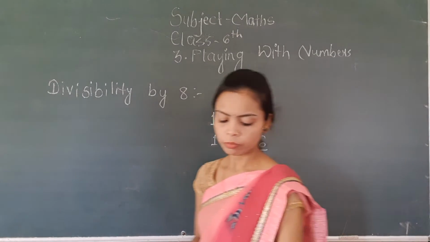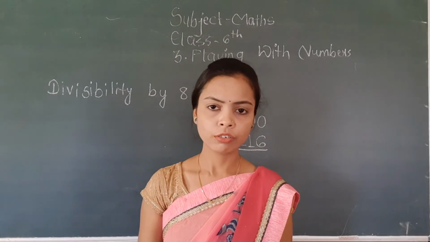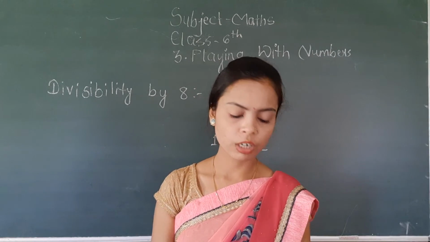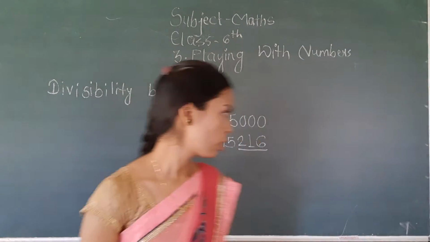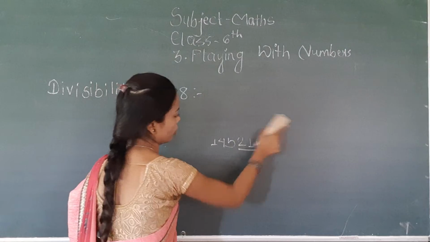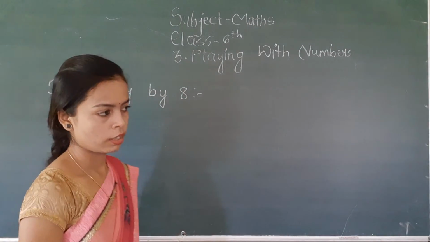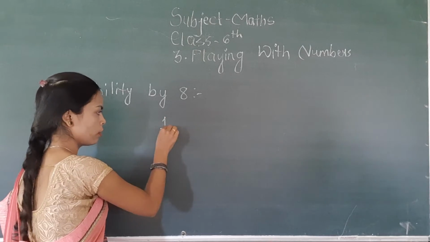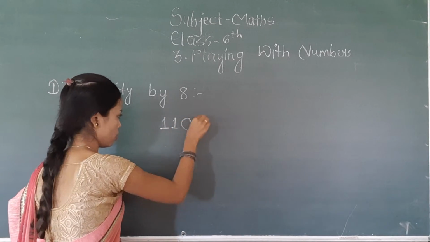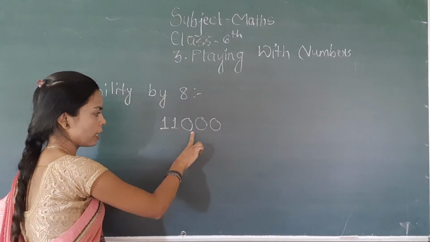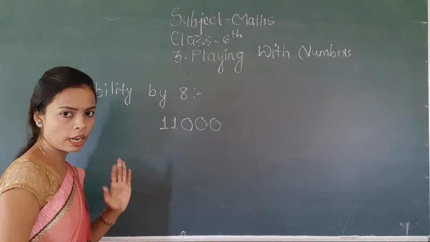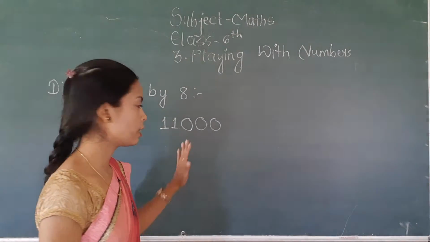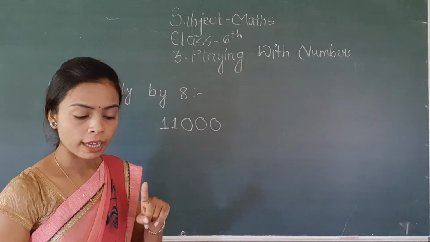Okay. Now after that, should I give some examples for divisibility by 8? 100. Since there are 3 zeros in the last 3 places, we say that the given number is divisible by 8.